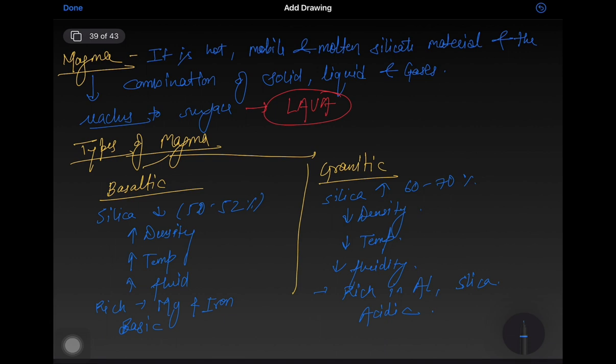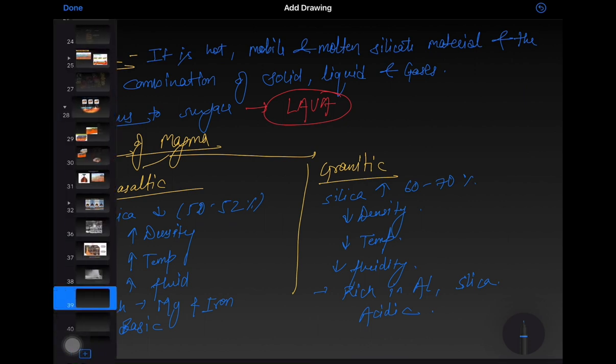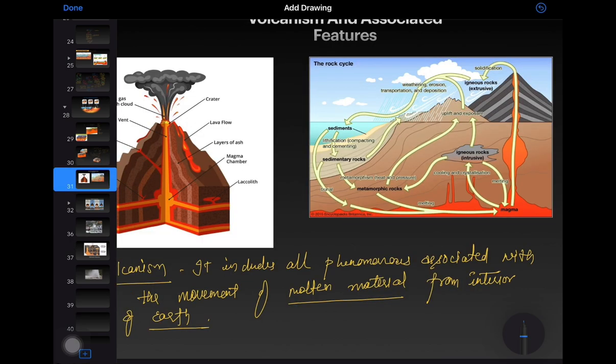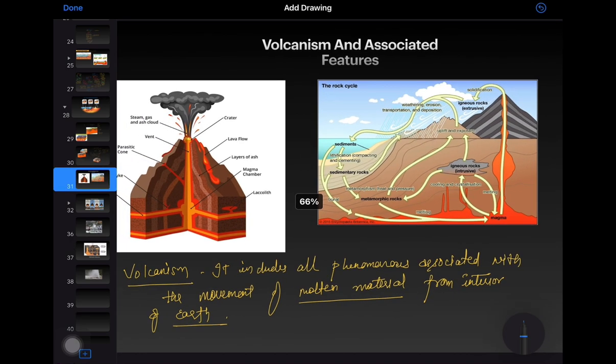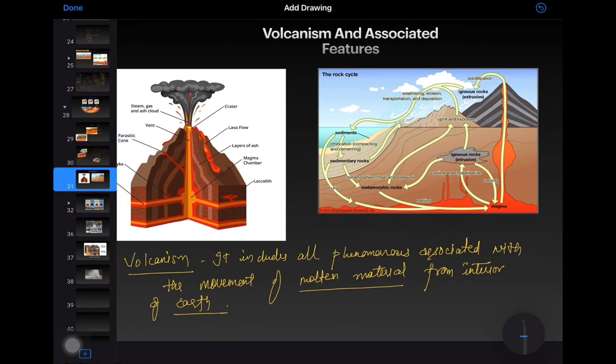Various gases also erupt with magma. Mainly, volcanic eruptions contain water vapor and other gases like CO2, sulfur dioxide, methane, hydrogen sulfide. So today we will study various volcanoes. The topic is volcanism and associated features.